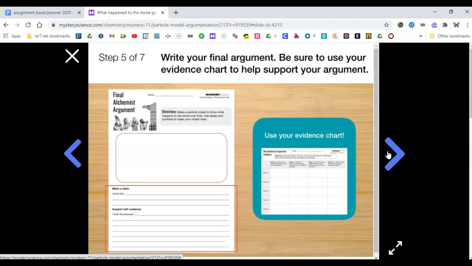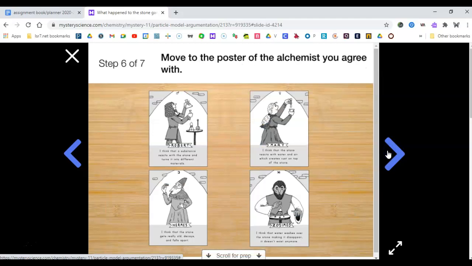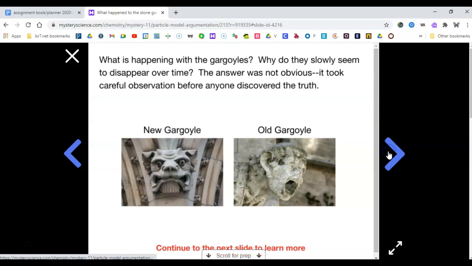So do you see how on this page it says use your evidence chart? So underneath your model, please tell me the alchemist that you think has the correct claim, and please use evidence to back that claim up. We are not going to do this one, and we're skipping this one.